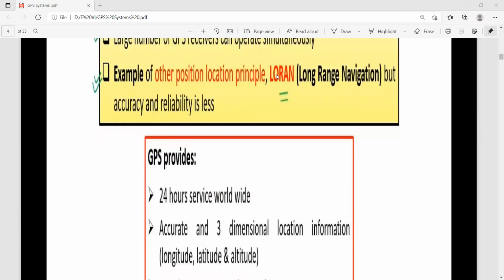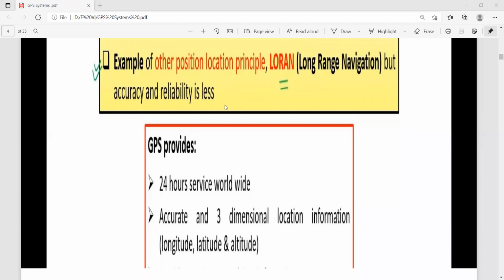That is LoRa, the long range navigation. It is an example of another position location principle. This location principle is based on long range navigation, but its accuracy and reliability are less.